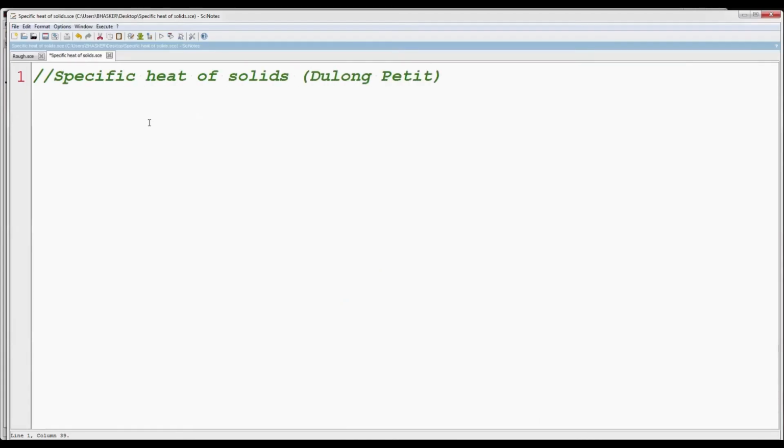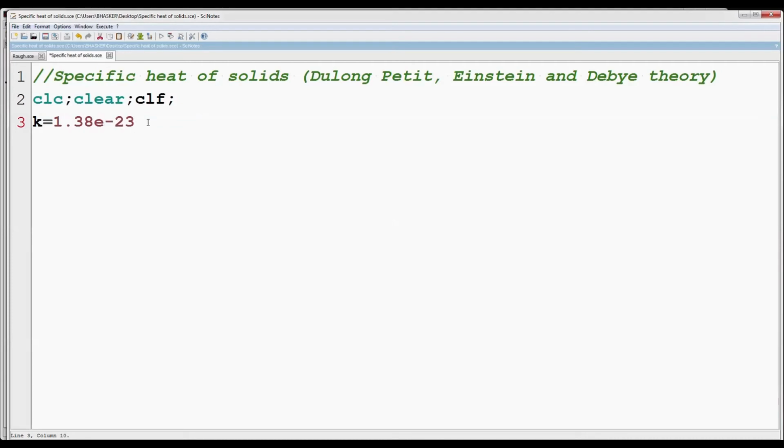First, give a suitable title. CLC is to clear the console. Clear will clear the variables in the workspace. CLF will clear or reset the graphic windows to default values. K is the Boltzmann constant, 1.38 into 10 raised to the power minus 23. Capital N is the Avogadro number, since we are going to evaluate the specific heat for 1 mole. So capital N is 6 into 10 raised to the power 23.